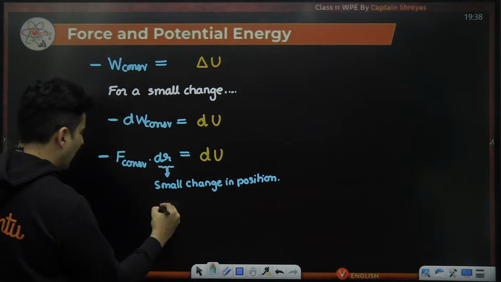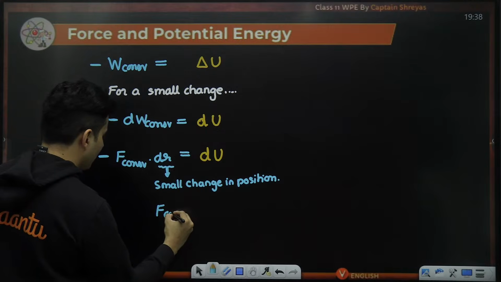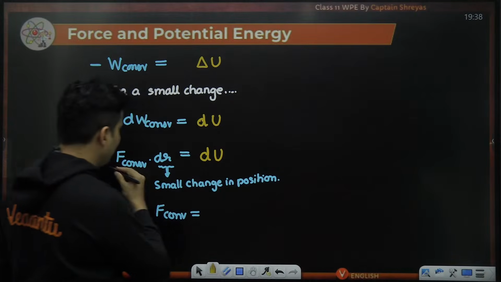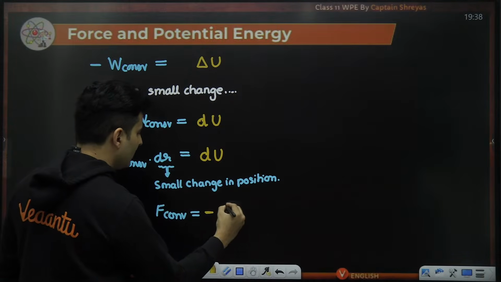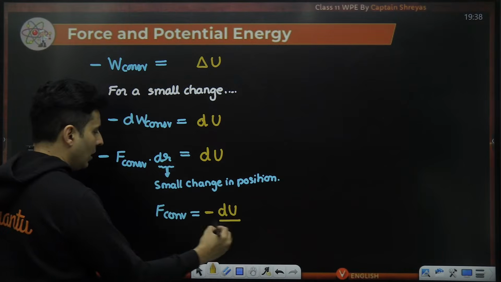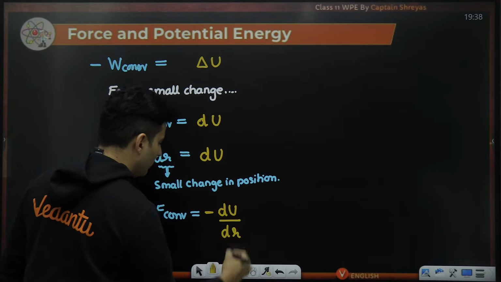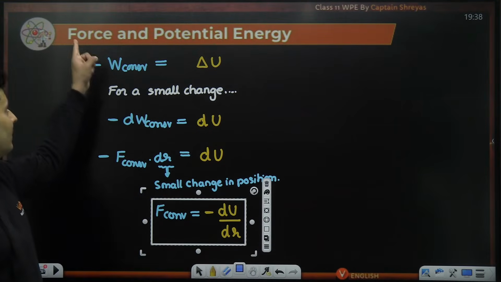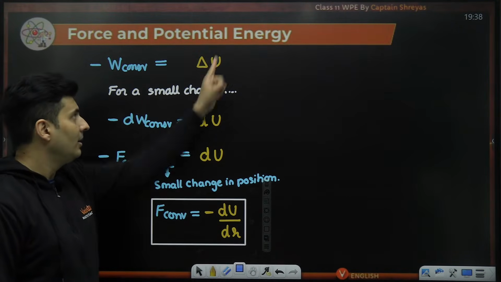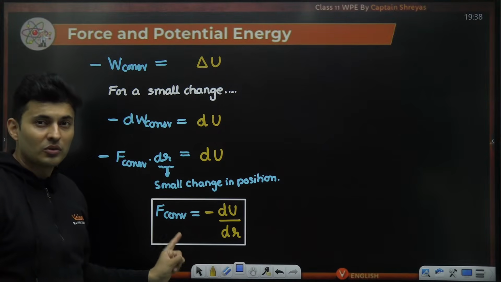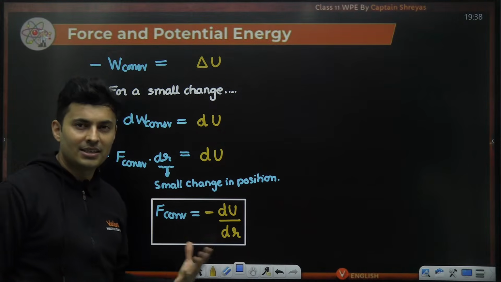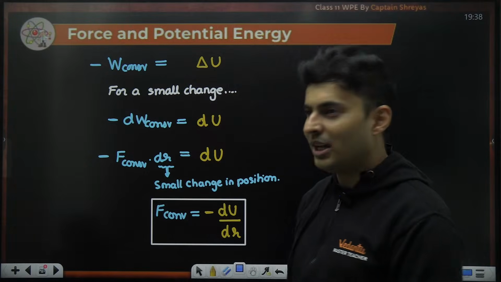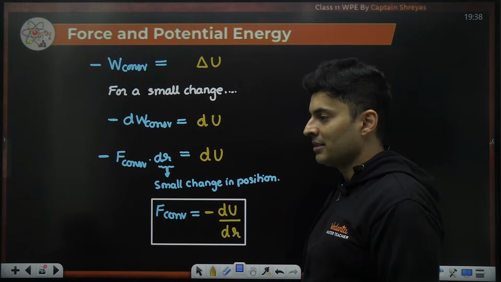Now, if I just calculate how much is that conservative force, that will be equal to, I will take the minus sign on the right hand side, du is there in the numerator, and denominator, that dr will go. Perfect. I think you have found out the exact relationship which we wanted. Relation between force and potential energy. But this is not any force, only conservative, like gravity, elastic, electromagnetic, only them. Friction, normal, you cannot use this formula because they don't even have any potential energy.